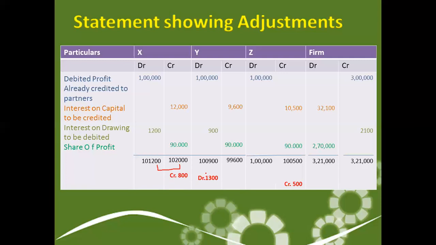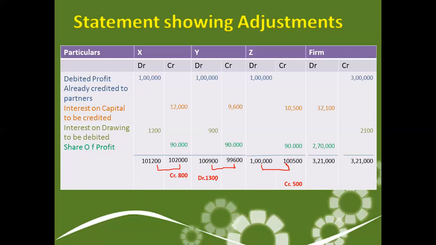Now come to Y. In Y, the debit balance is more than the credit balance. So we will deduct 1,09,000 minus 99,600. That comes to debit 1,300. Similarly, in case of Z, the credit side is bigger than the debit side, so here the credit balance comes out.